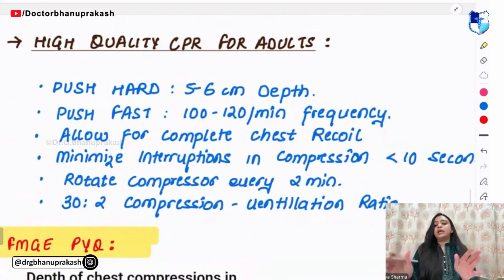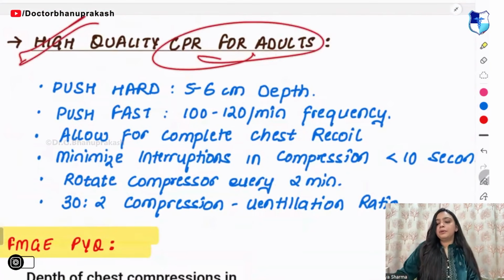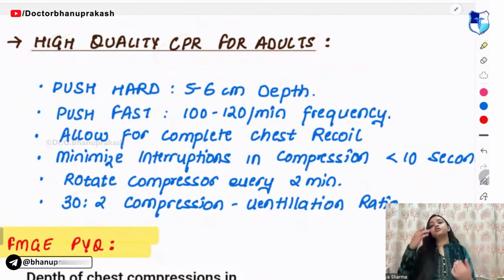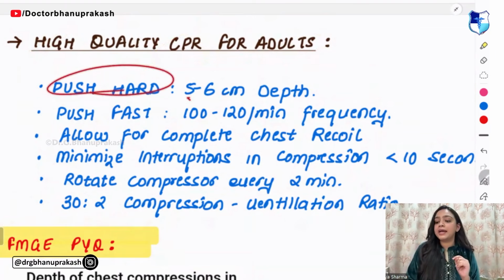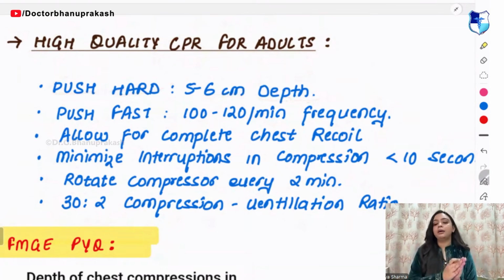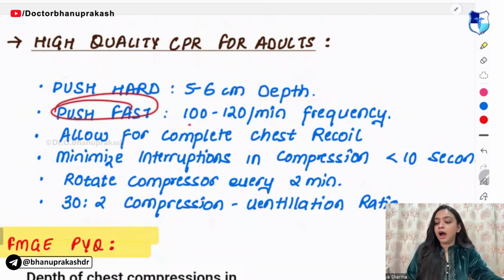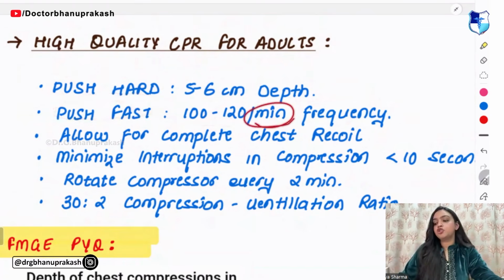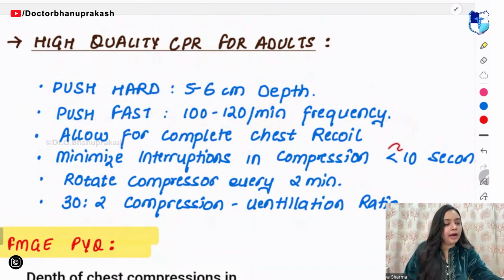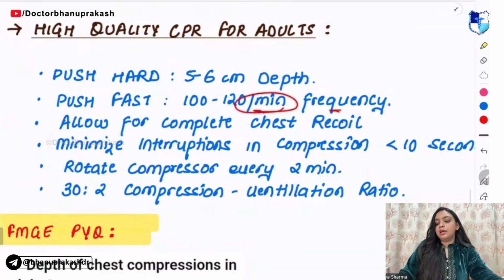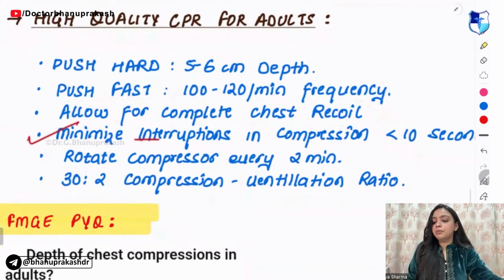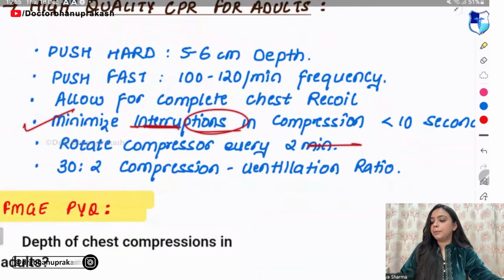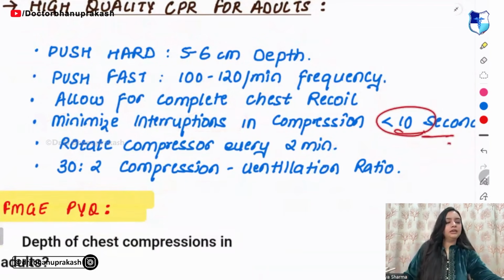Okay. Now, these are the high yield points of CPR for adults. First thing, push hard. How much? 5 to 6 centimeter depth. Push fast. 100 to 120 per minute should be your frequency. Then allow for complete chest recoil. Then you have to minimize interruption in compression, that is less than 10 seconds.